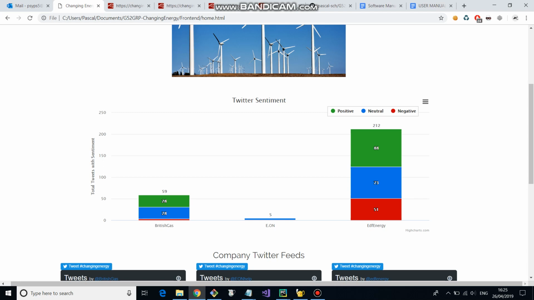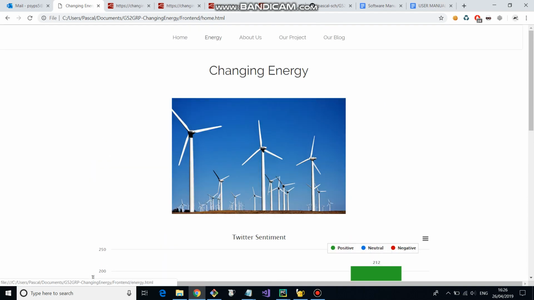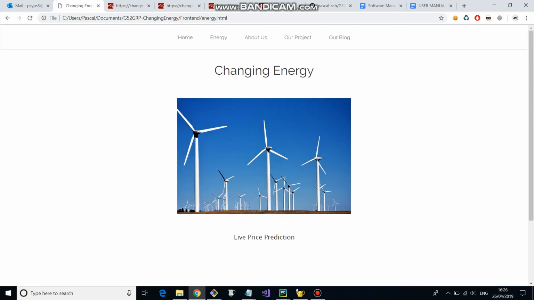And here is some live analysis of multiple tweets. So we have 212 tweets about EDF Energy, and here you can see the breakdown of how people are currently talking about this.